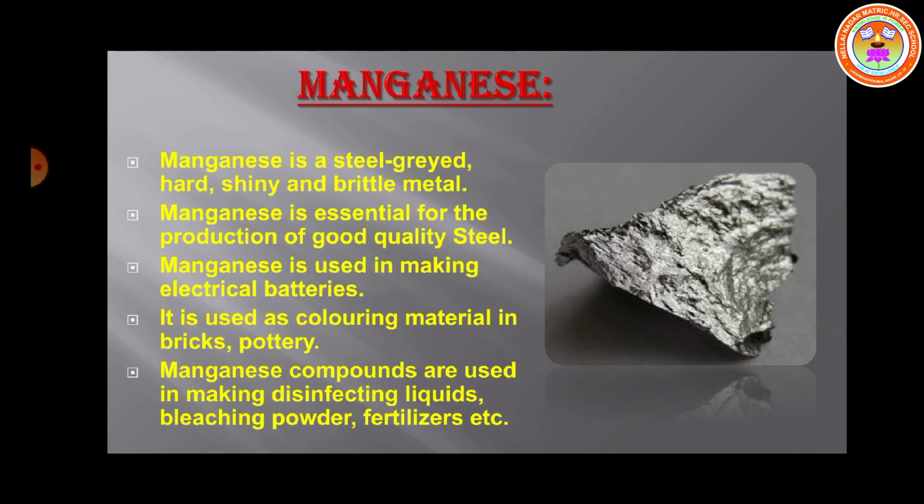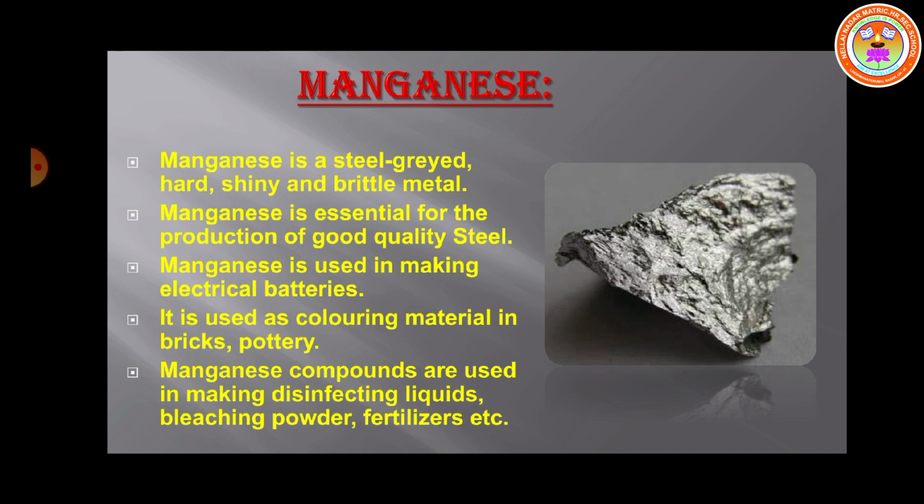Next, let us see manganese. Manganese is a steel-grey, hard, shiny and brittle metal. Manganese is used to make electrical batteries. It is also used as a coloring material in bricks, pottery, floor tiles. Manganese compounds are used in making liquids, bleaching powder, fertilizers, etc. South Africa is the world's leading producer of manganese.